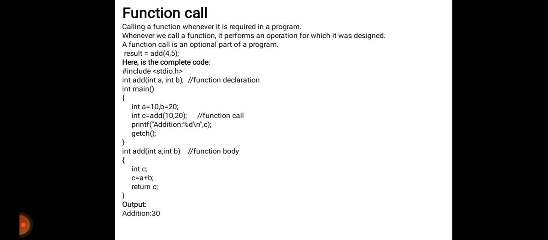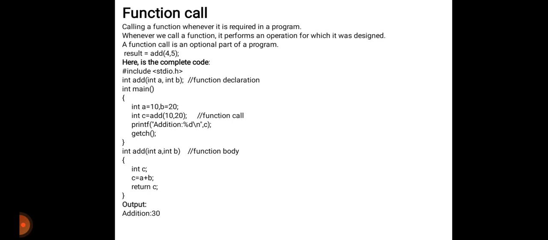This is our function declaration. Then int main, open brace, a is equal to 10, meaning the value of a we take is 10, and b is 20. Then what will be the output? Output is int c equals add of a, b, that means add(10, 20). This is our function call.